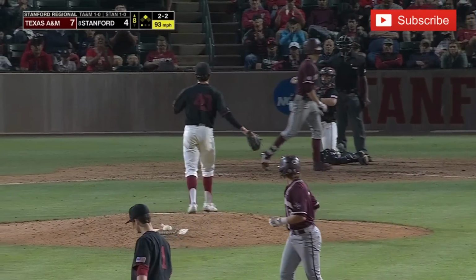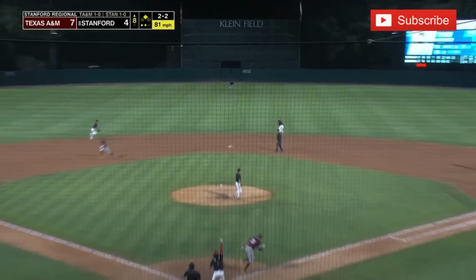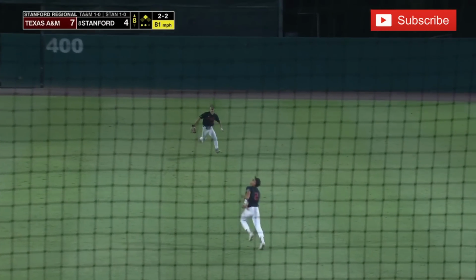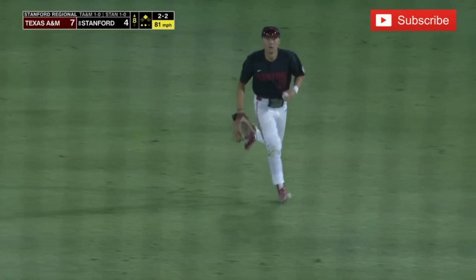Got him, struck him out. There's 2 gone here in the 8th. In the air, shallow right center. Eddie Park charging in, and the center fielder makes the grab. Side retired.